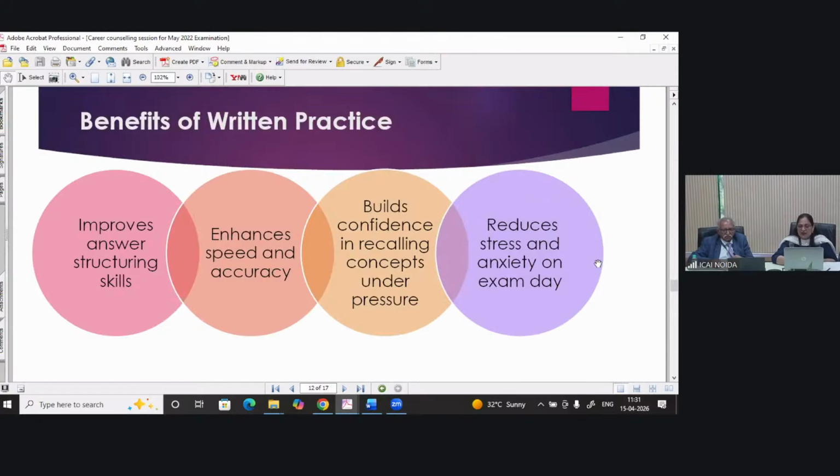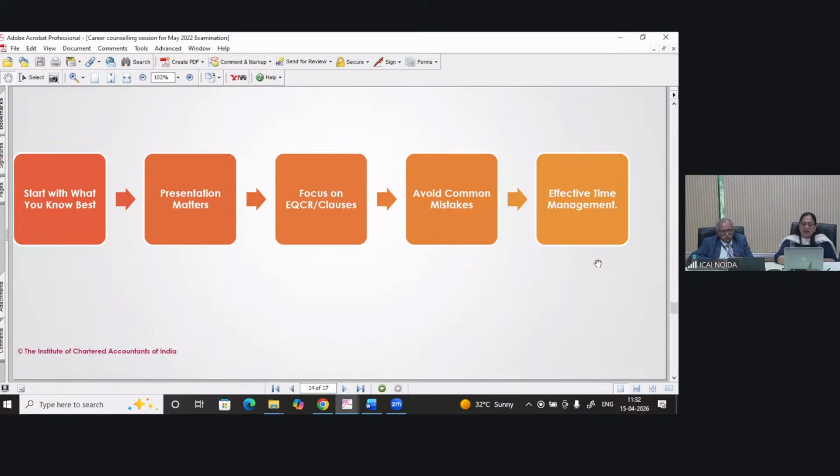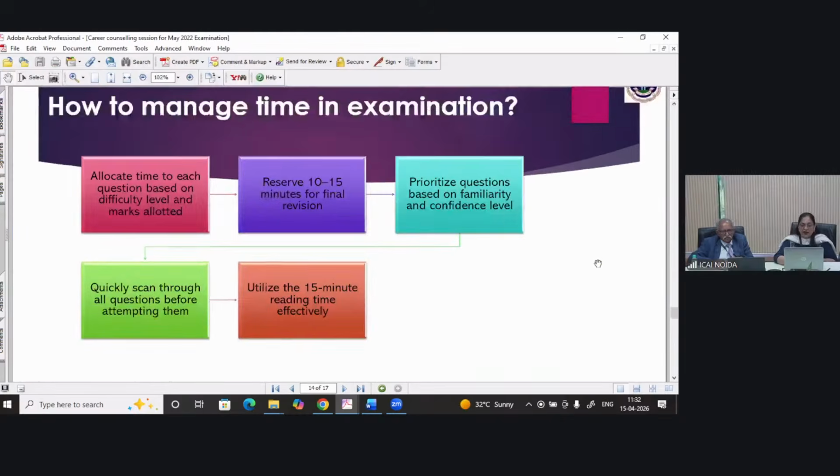Written practice benefit, I think we have already discussed, because it will increase your speed and your anxiety will be reduced, right? In the examination, start with what you know best, because presentation matters. Focus on engagement and quality control standards, clauses. Don't repeat common mistakes. And time management should be effective, right?